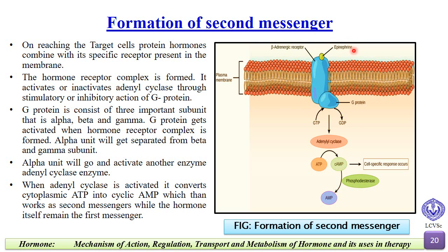So we'll again see: epinephrine comes, it makes a hormone receptor complex in the membrane, then the G protein gets activated. It has three subunits. The alpha subunit gets detached and it activates the adenyl cyclase. The activated adenyl cyclase converts the cytoplasmic ATP into cyclic AMP, and then later on this cyclic AMP acts as the second messenger.